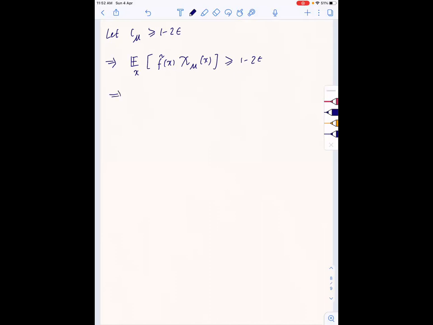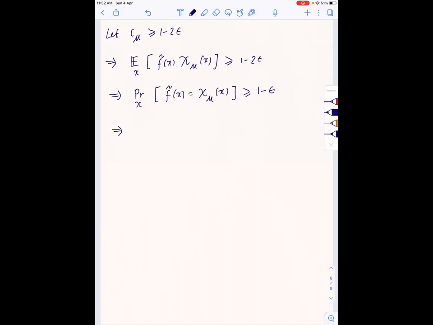So this implies that the probability over x that f tilde x equals chi mu of x is large. The expectation of the product is large, and the product gives a value of 1 if they are equal and minus 1 if they are not equal. So therefore the probability of them being equal also has to be large if the expectation is large.